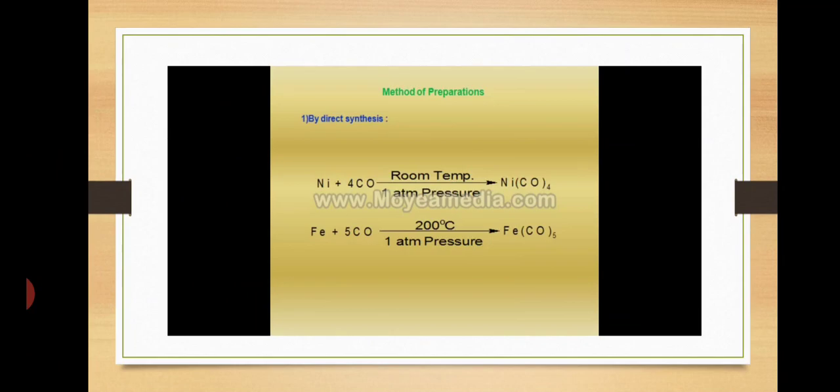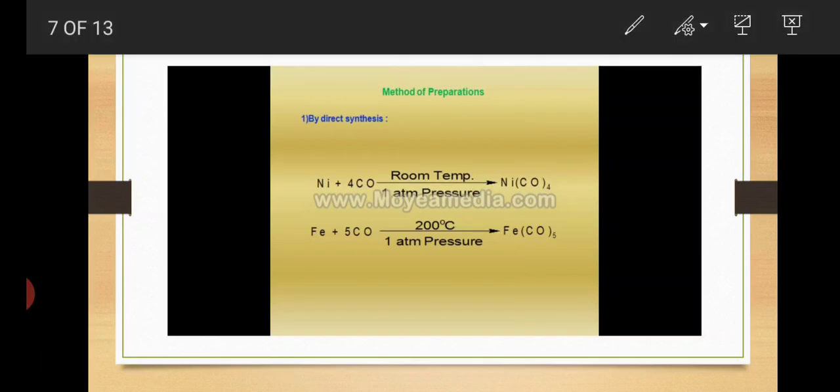Next are preparation methods. First one is direct synthesis. By direct synthesis, nickel plus 4 CO at room temperature and 1 atmosphere pressure forms nickel tetracarbonyl.